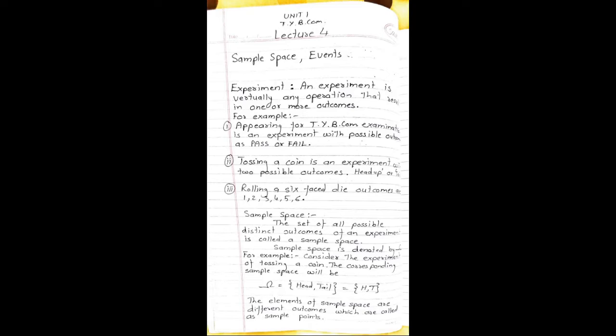See the definition of sample space. The set of all possible distinct outcomes of an experiment is called a sample space. Sample space is denoted by omega. For example, consider the experiment of tossing a coin. The corresponding sample space will be omega is equal to {head, tail}, or we can write it as {H, T}. The elements of sample space are different outcomes which are called as sample points.